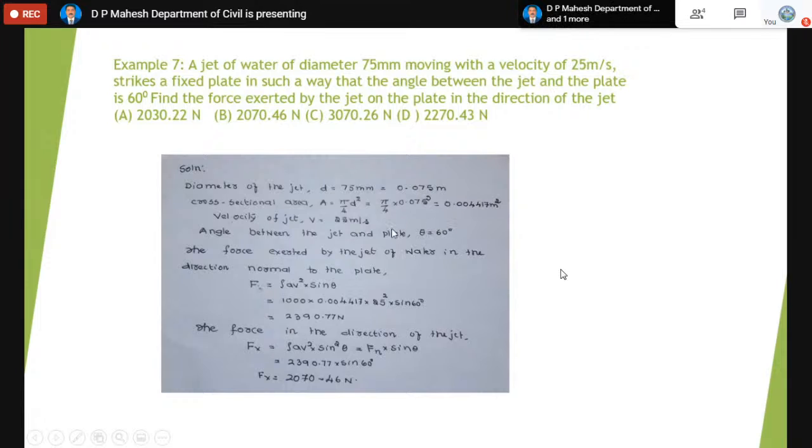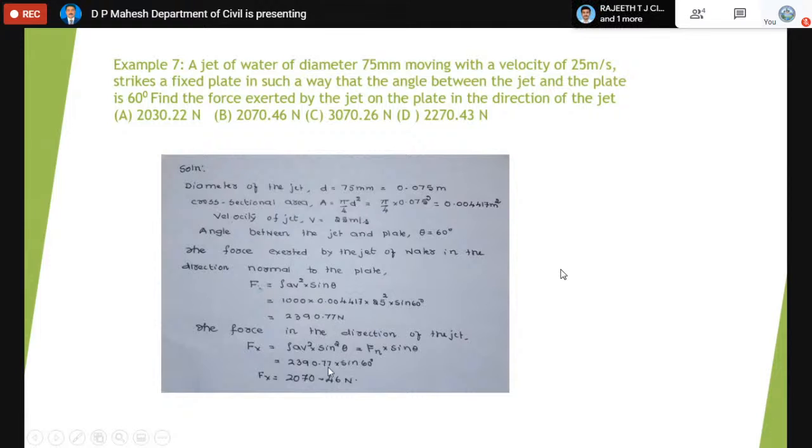Then there is a formula to calculate the force exerted by the jet on the plate in the direction normal to the plate. Fn equals rho AV square sine theta. Actually, we want the force exerted by the jet on the plate in the direction of the jet. That value will be equal to 2390. So this is the force exerted by the jet in the direction normal to the plate, and this is the force exerted by the jet in the direction of the jet, that is Fx equals Fn times sine theta.